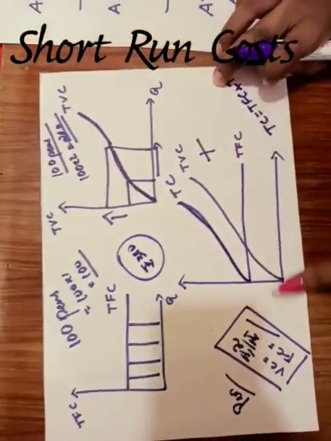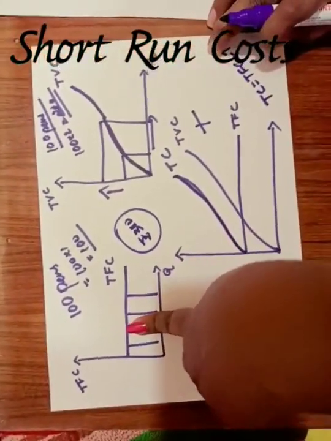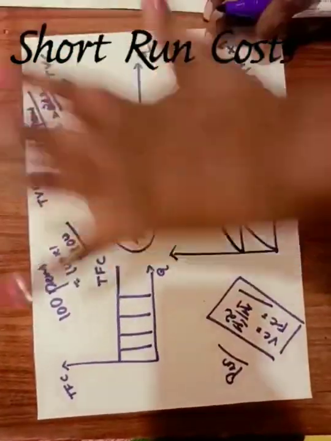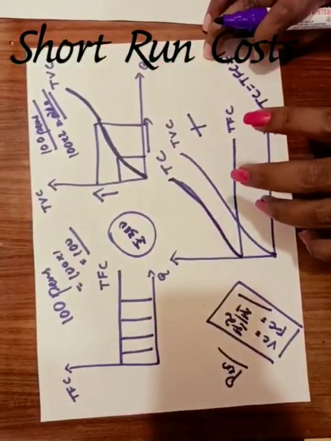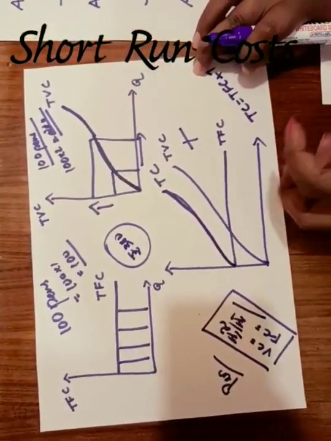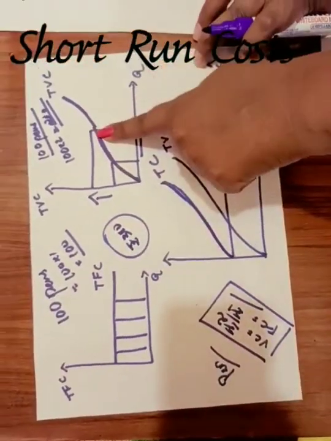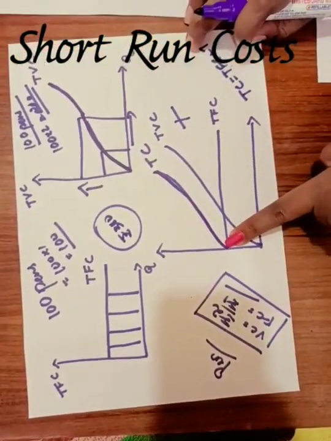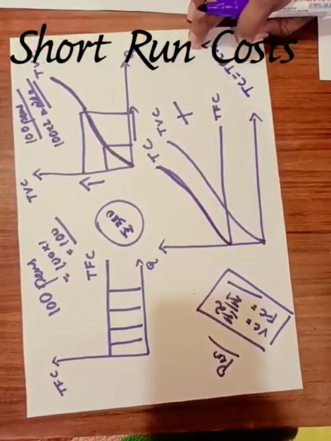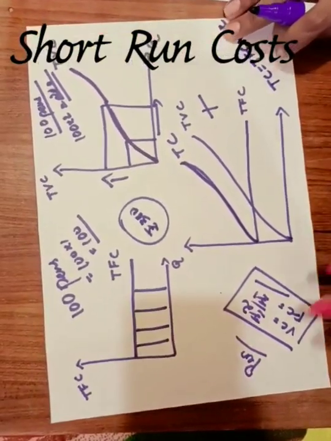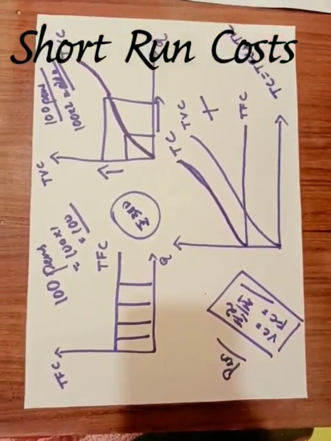Understood? So that is short run cost in that TC. This is the total cost thing. So this is how you derive total cost, that is TFC plus TVC. That is why the total cost curve is starting from here. Okay. So now we have to move on to the average cost in the short run.